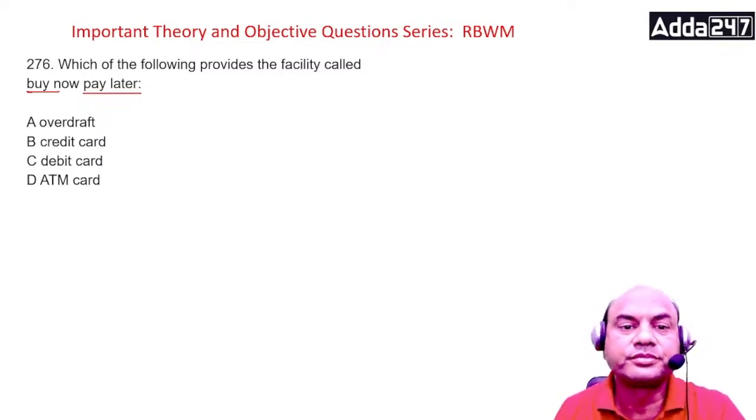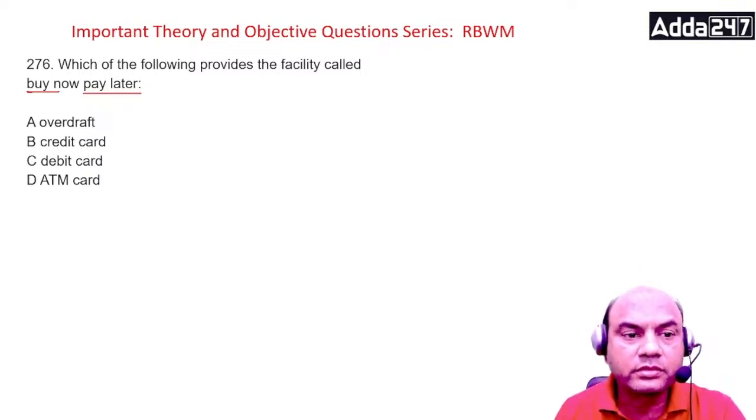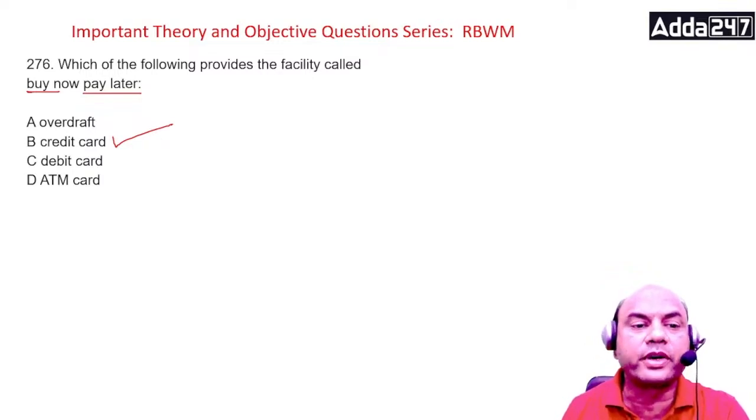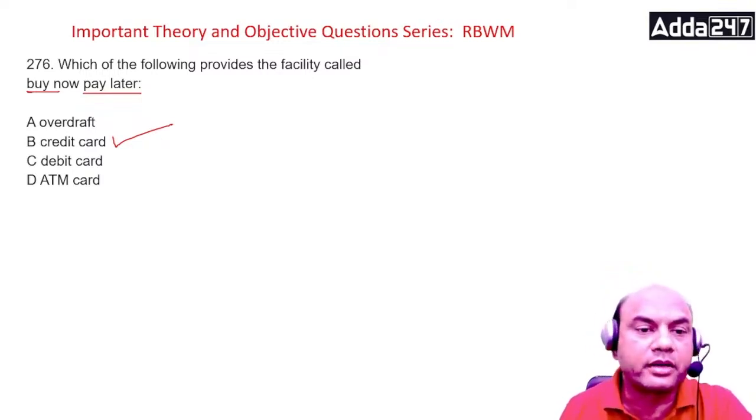Credit card. Okay. Credit card provides you the facility of buy now, pay later.